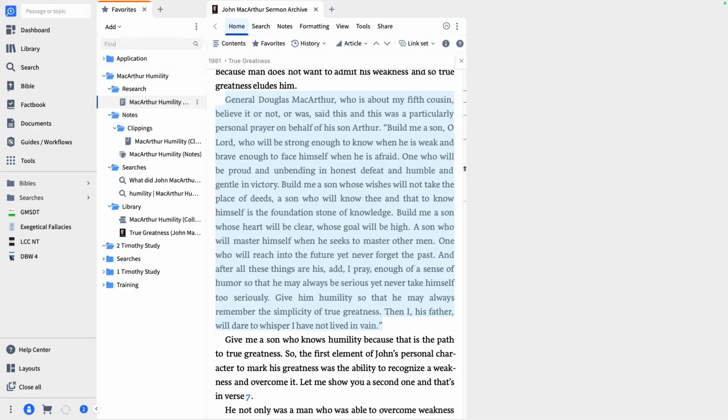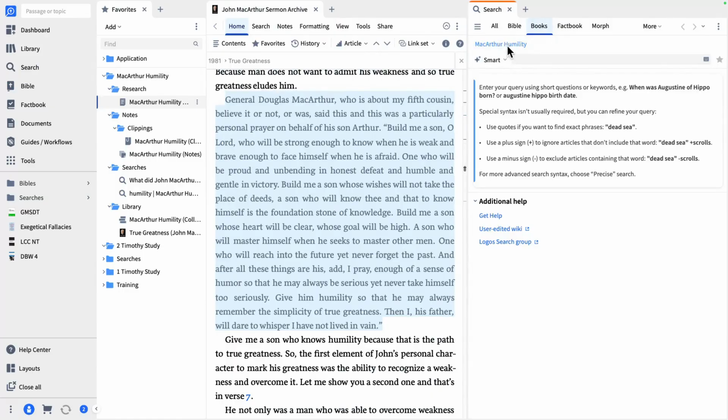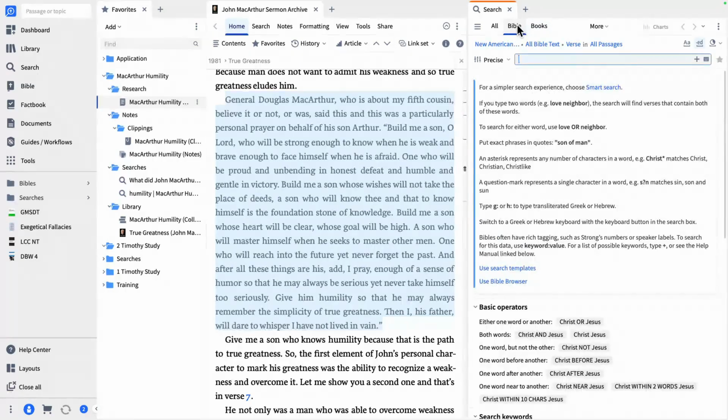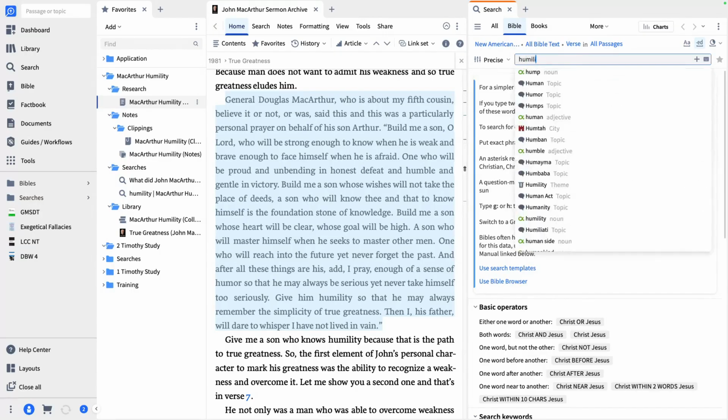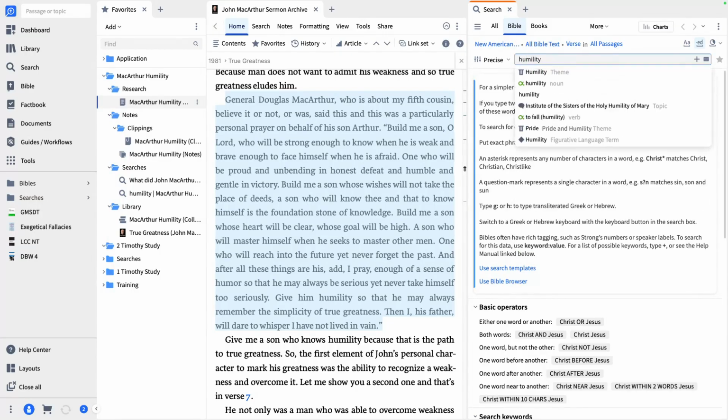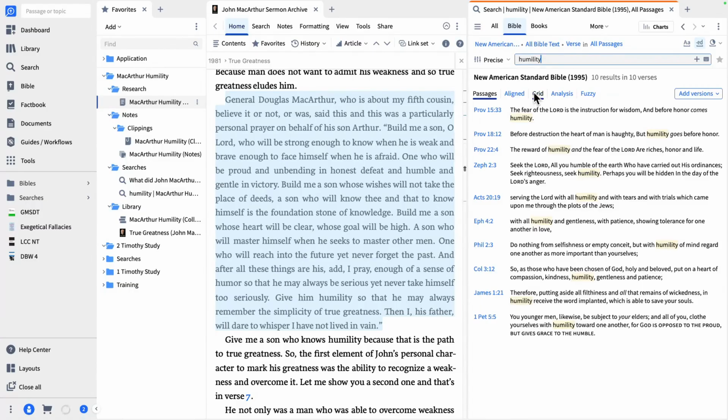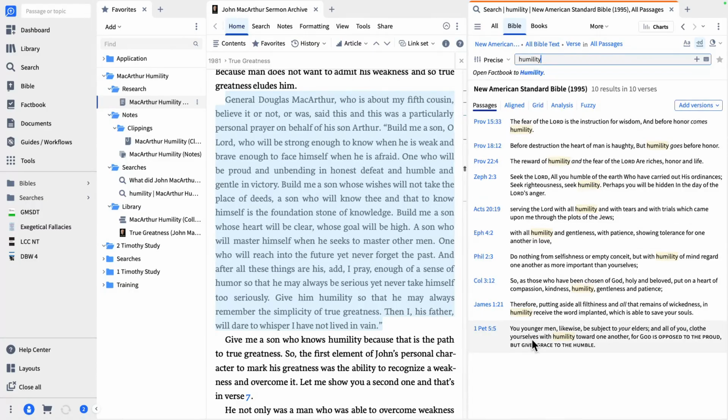All right. How about scripture? Do we want to know what the Bible says about humility? Of course we do, right? Let's open up our Bible. Actually, we don't need our Bible. We're going to open up our search. And we're not going to search MacArthur now, or our collection. We're not even going to search all of our books. We're going to search the Bible, right? So let's just put that term in there, humility. We're searching our Bible. And here are the places in the Bible that talk about humility.